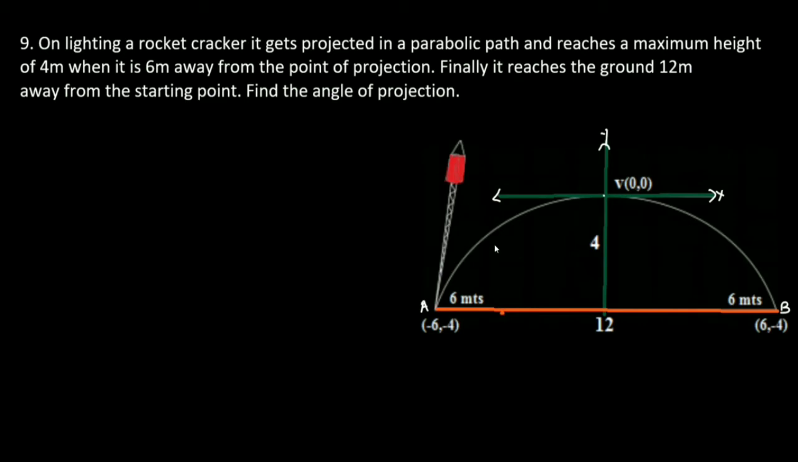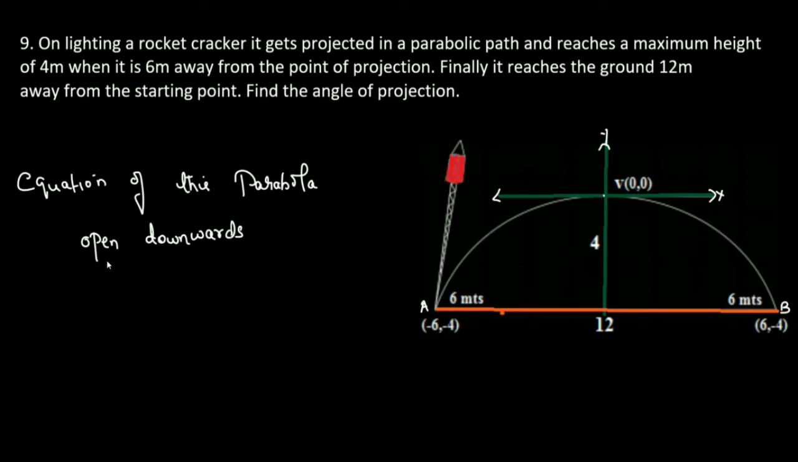Let us write the equation of this parabolic curve. This is open downward. If the parabola is open downwards, then the equation is x square is equal to minus 4ay. So we have to find a. To find a, you can take the point A or you can take the point B, because both the points are on this parabola. Point B is (6, minus 4), a point on the parabola.